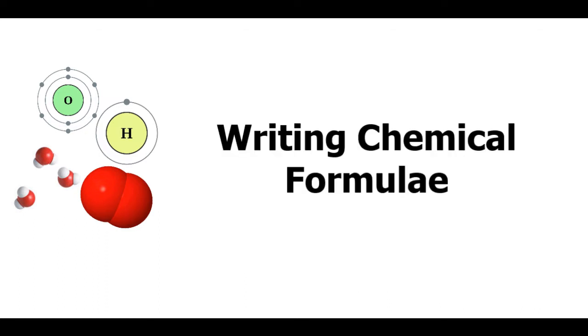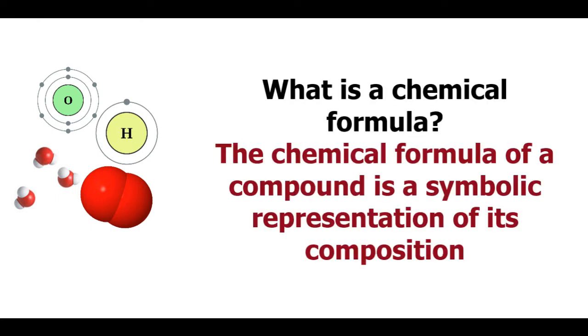Next, we will learn how to write the chemical formula for any compound formed. But first, what is a chemical formula? The chemical formula of a compound is a symbolic representation of its composition. For writing the chemical formula of compounds, you need to learn the symbols of the elements and their valency.